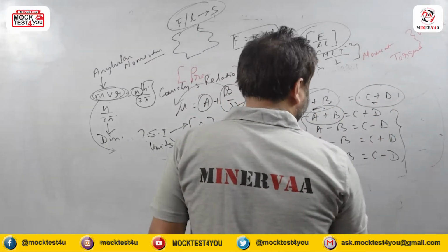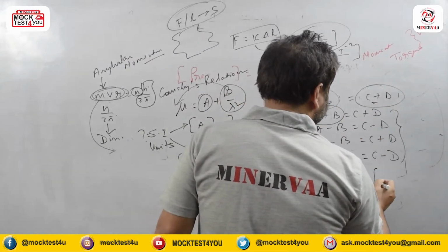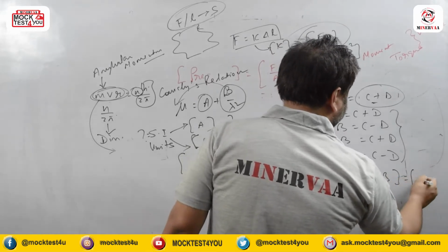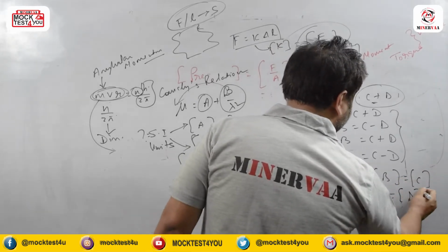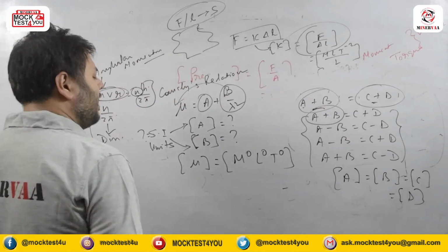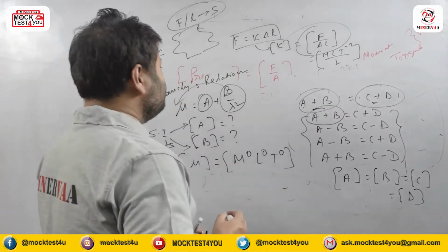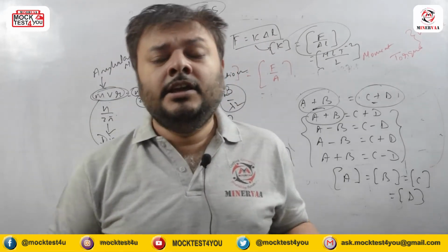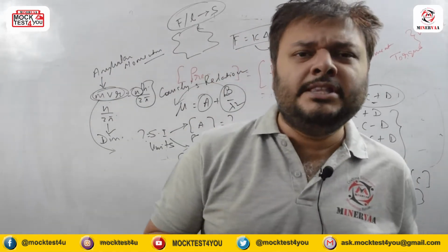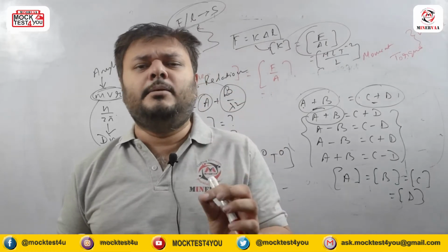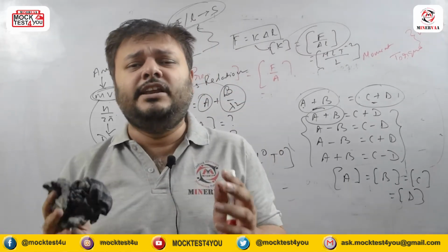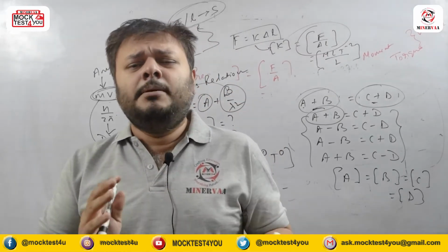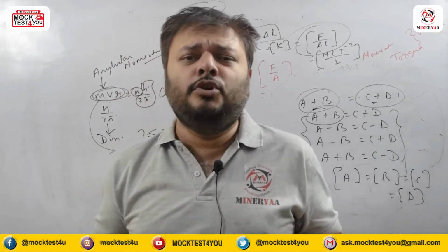So whenever we are representing this, we must ensure that this equation is only going to be true if all the individual terms a, b, c and d have the same dimension, and this is called dimensional homogeneity. Homogeneous means same, identical. So dimensional homogeneity means all the individual terms of any equation must have the same dimension on both sides.